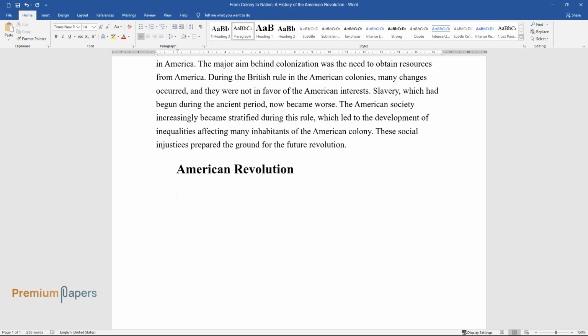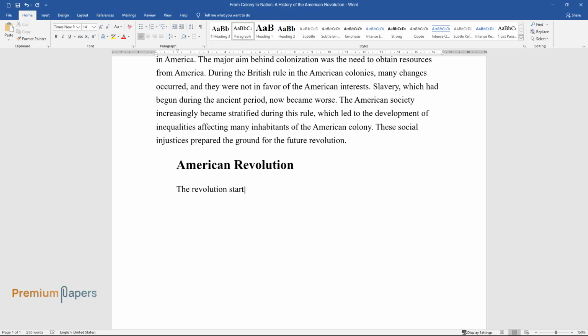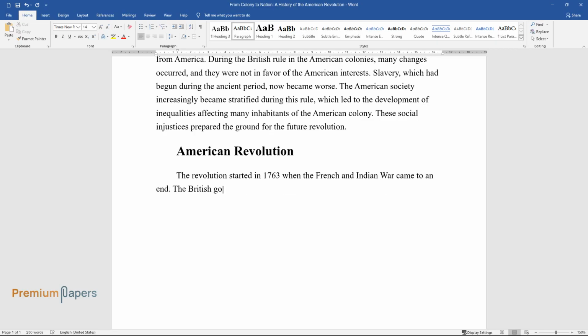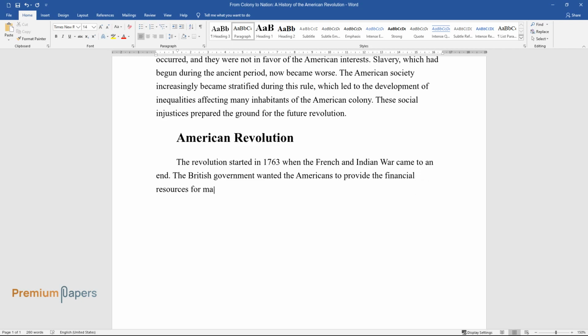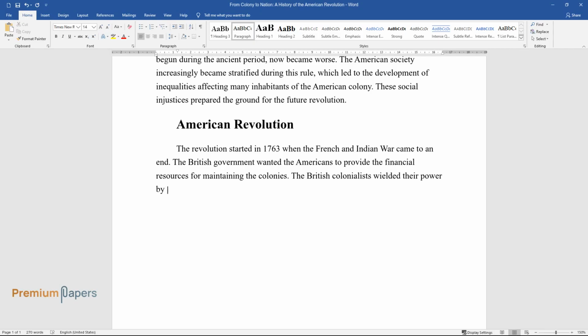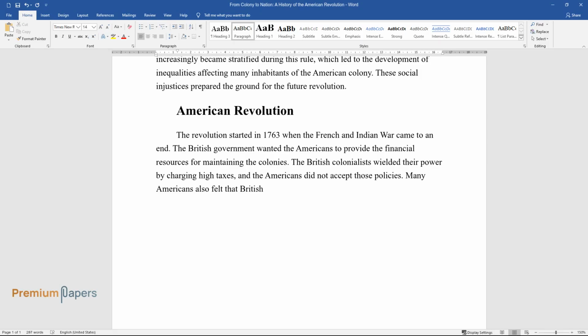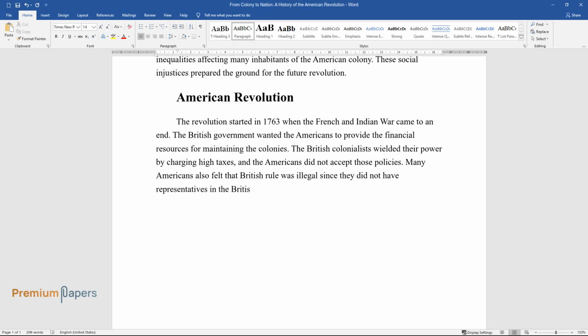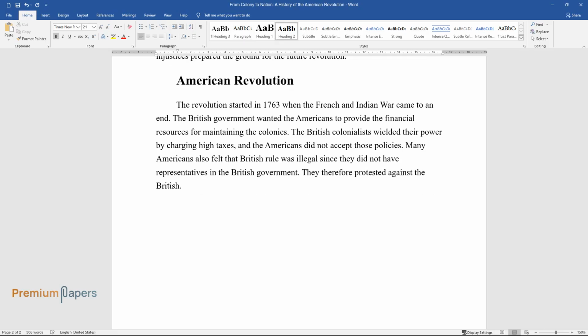American Revolution. The revolution started in 1763 when the French and Indian War came to an end. The British government wanted the Americans to provide the financial resources for maintaining the colonies. The British colonialists wielded their power by charging high taxes, and the Americans did not accept those policies. Many Americans also felt that British rule was illegal since they did not have representatives in the British government. They therefore protested against the British.